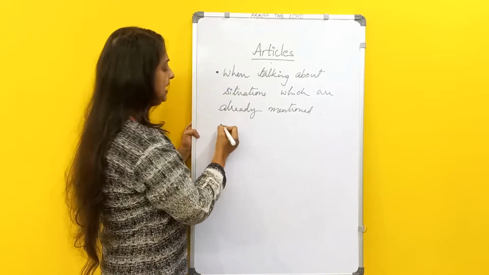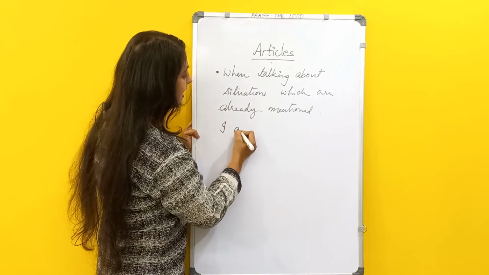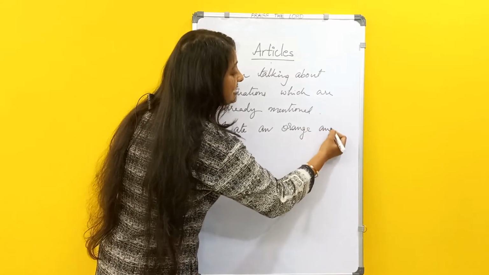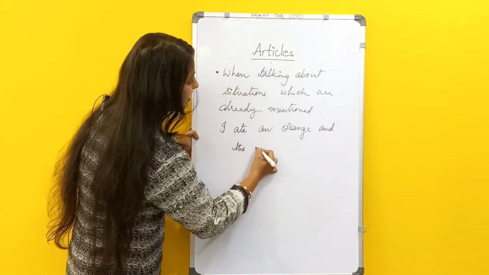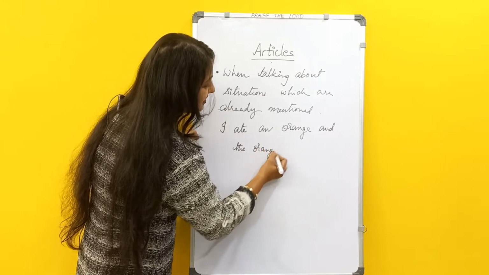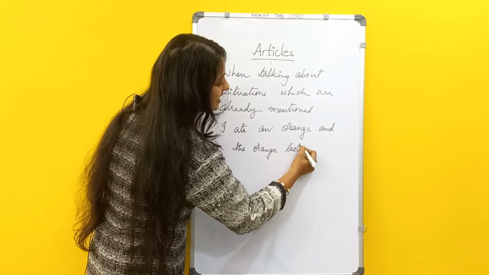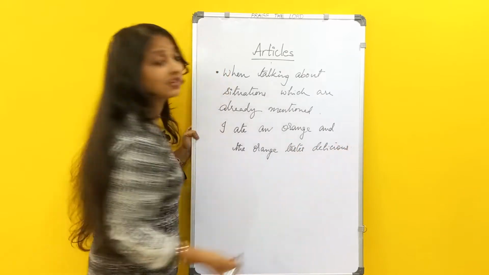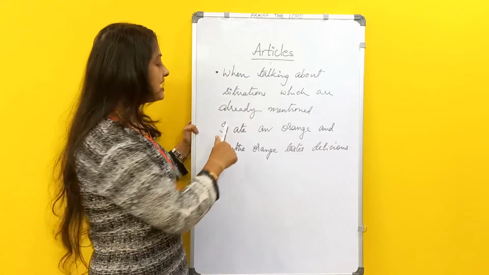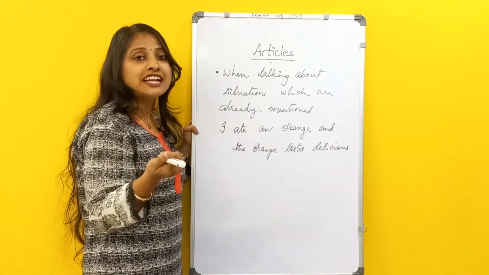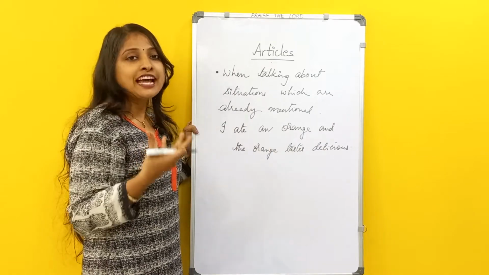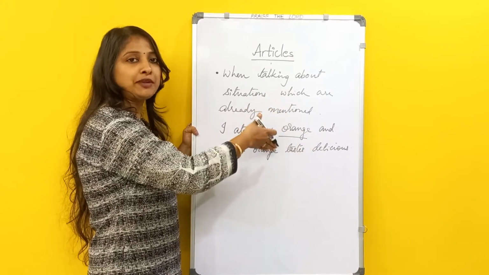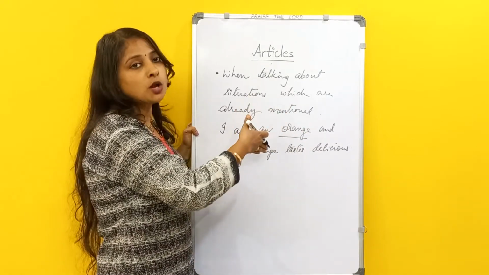Like if I am saying, I ate an orange and the orange tastes delicious. I ate an orange. Actually, what did I do? I ate an orange. What did I eat? An orange. This is a situation or something which is already mentioned. Now I am telling about it.